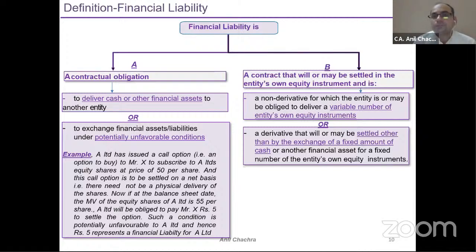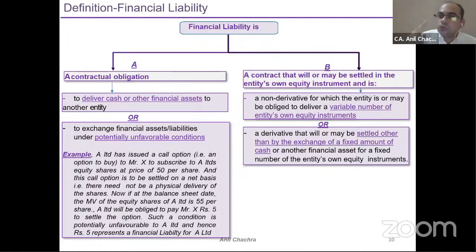Or a derivative that may be settled other than by the exchange of a fixed amount of cash. It means I will settle my liability at the settlement date on the basis of the price which will come from the market. The price is not fixed. Today my liability is 100, but it might be that my liability will be linked to the future price, wherein the amount will fluctuate.